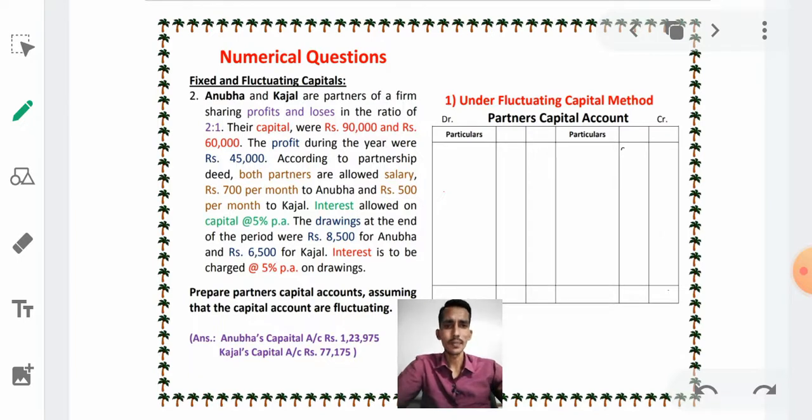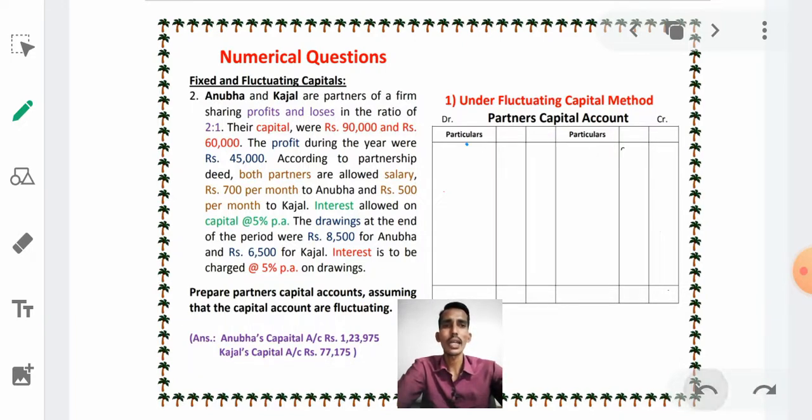Let us see. Pause my video and first read the total question. After reading the question, I am going to solve it. See, Anubha and Kajal are partners of a firm sharing profits and losses in the ratio of 2:1. Who are the partners? One is Anubha, another is Kajal. Both are the partners. So see here the format: particulars.